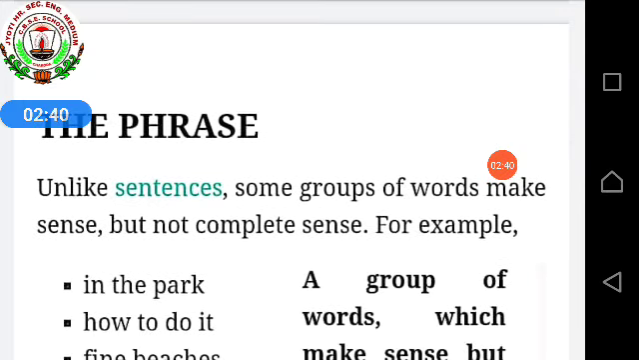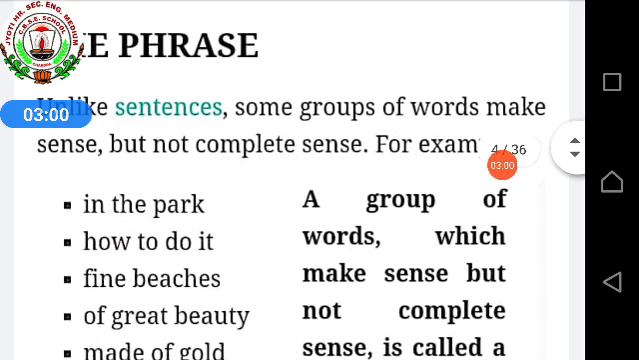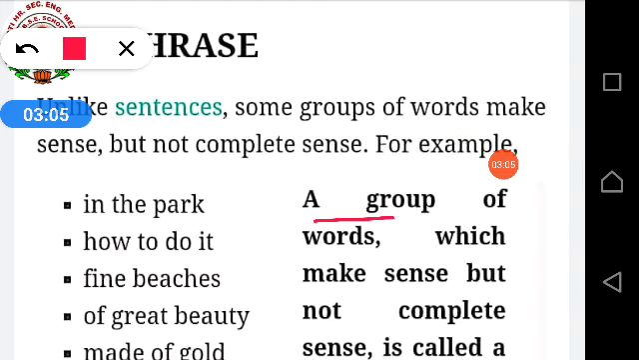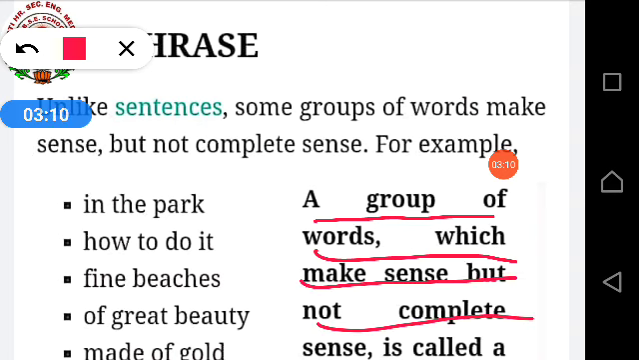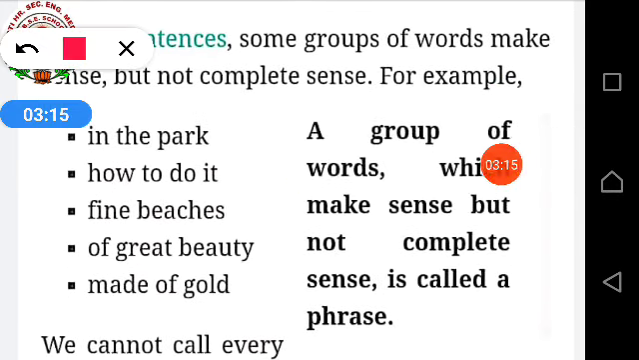Unlike sentences, some groups of words make sense but not complete sense. That's what I told you just now. Unlike sentences, some groups of words make sense but not complete sense. It is known as a phrase. See, a group of words which make sense but not complete sense is known as a phrase. Okay? Example. See the examples given over here.